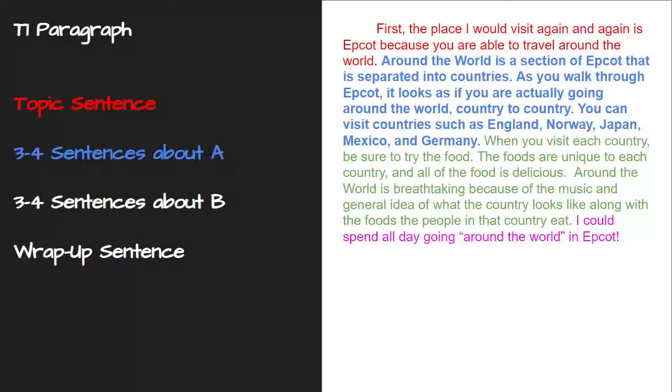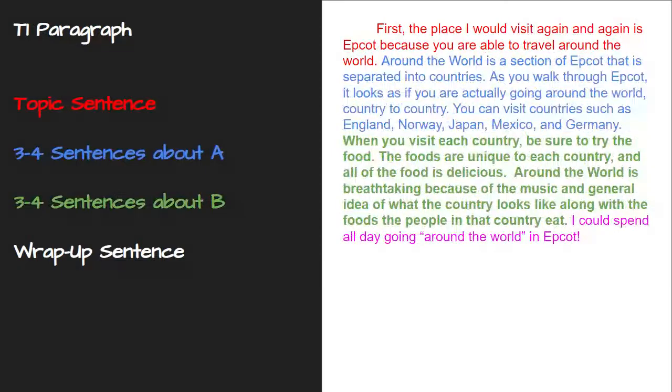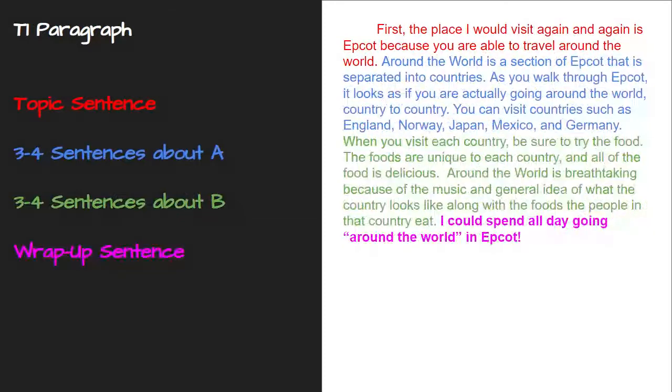The next 3 or 4 sentences are called 3A because it is 3 sentences about my A detail. The next 3 to 4 sentences are called 3B because it is 3 sentences about my B detail. And the final sentence is my wrap-up or my W sentence.